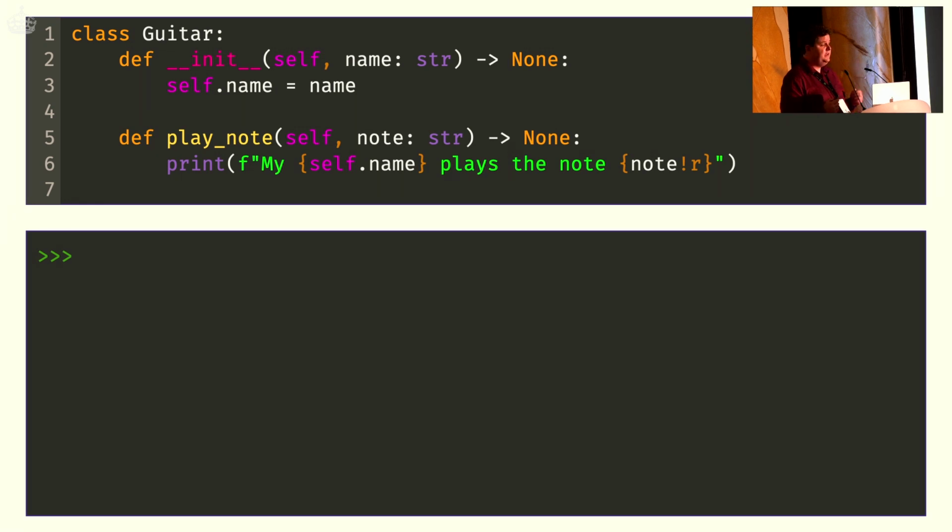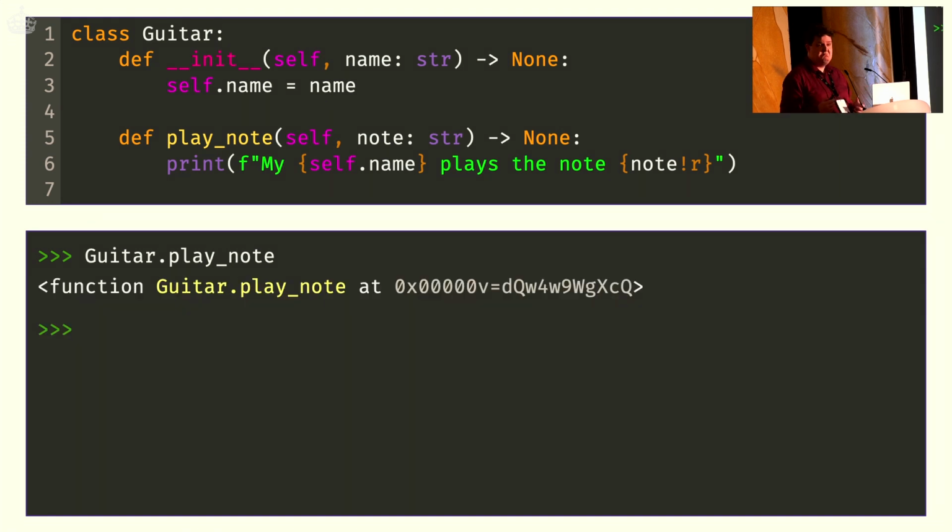So here I have my class again, and what I can now do is use guitar.playNote, because this is a class attribute. We've just seen that. I can see what happens when I access this attribute. And indeed, what we'll see is just a function. It's floating around somewhere in memory with a weird memory address there. But anyway, we have a class attribute and it's assigned to that function that we've created, that function object.